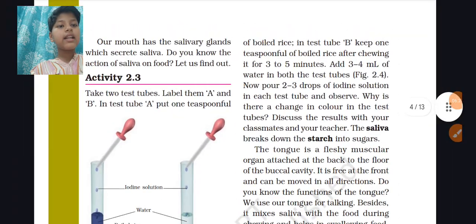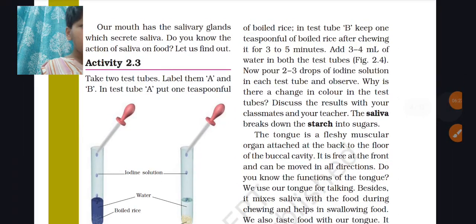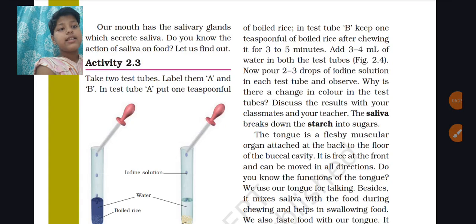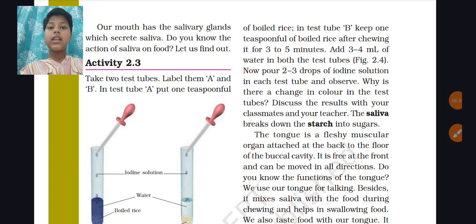So let us see next. Put water in both of the test tubes, right? Why is there a change in color in the test tube? That's because the rice which is chewed has saliva mixed with it, and the rice which is not chewed does not have any saliva. That's the reason for the change in color.